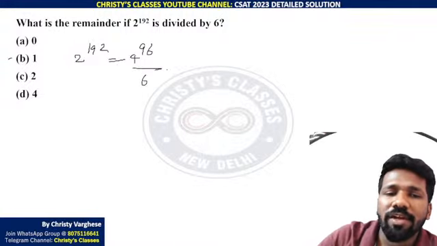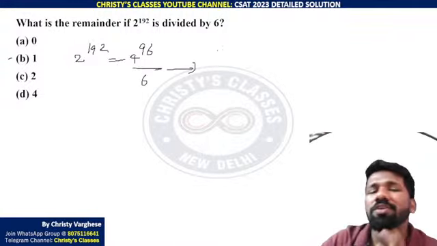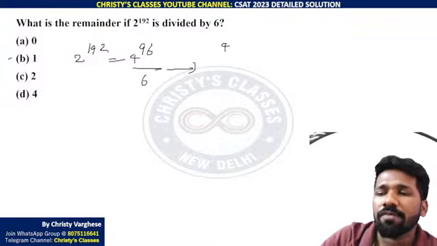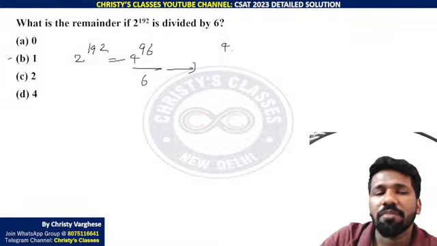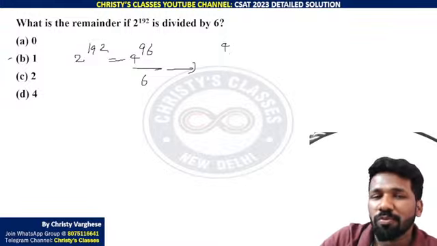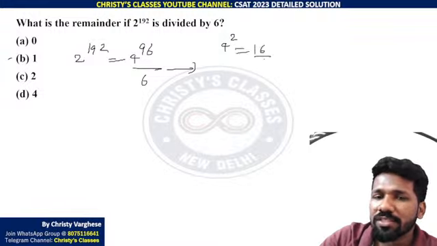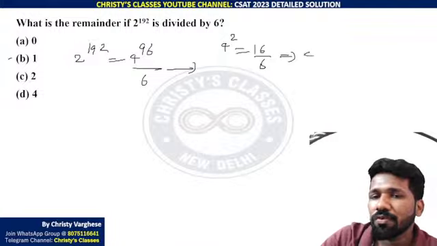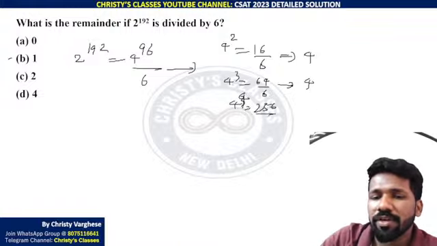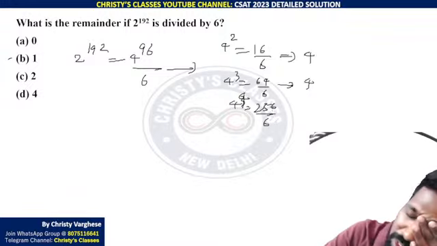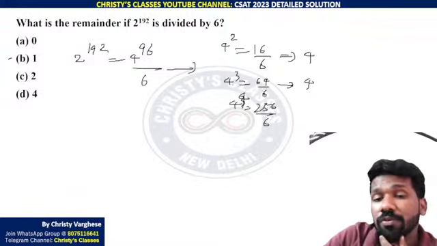4 raised to 96 when divided by 6. This is where you have to use a property of 4. Whichever power of 4, 4 into 4 into 4, divided by 6, the remainder will always be the same. I'll show you what that is. 4 square is 16. Now 16 by 6, what is the remainder? 4 is the remainder. Are you getting it? 4 cube is 64. 64 by 6, 60 is a multiple of 6, so 4 is the remainder. 4 raised to 4 is 16 square, 256, divided by 6. 240 is a multiple of 6, 246, 252, remainder is 4.